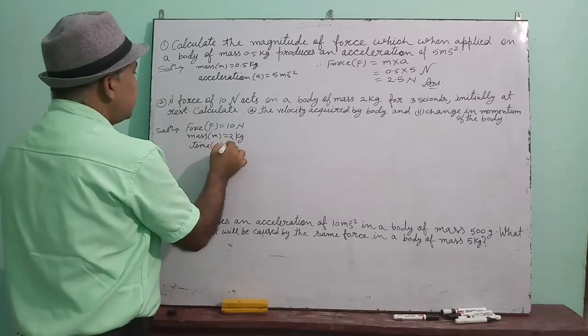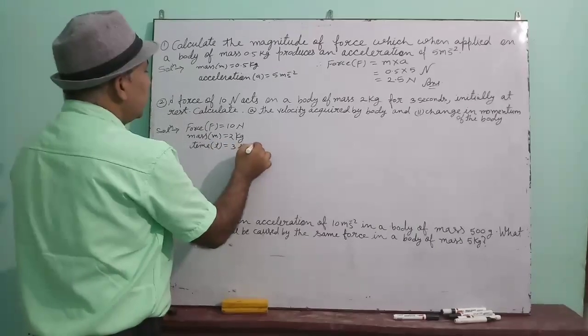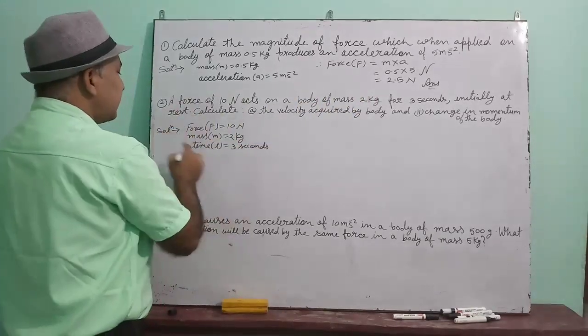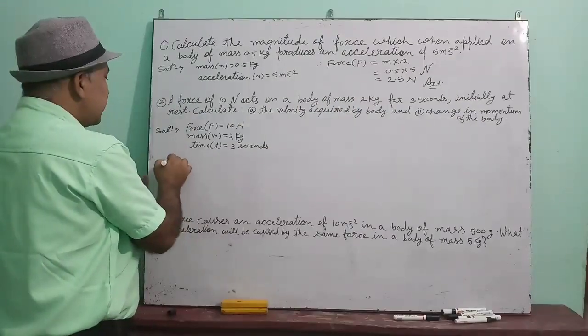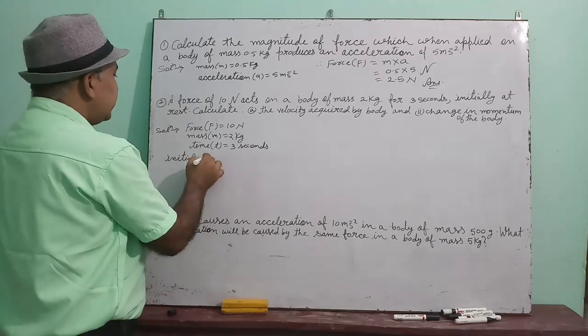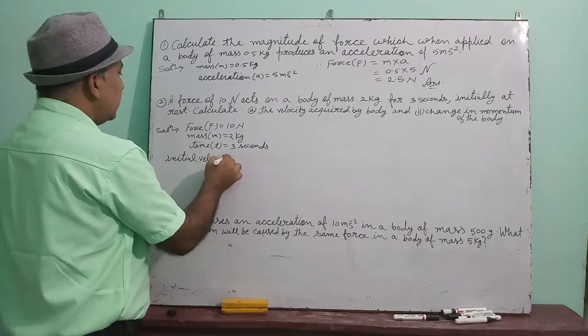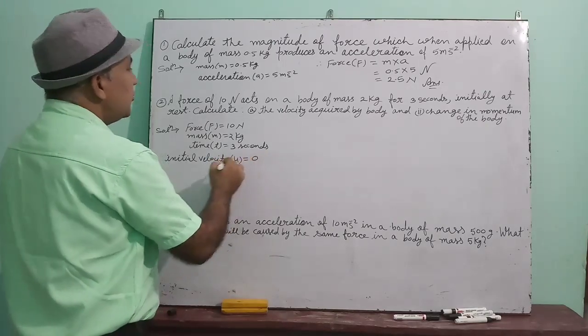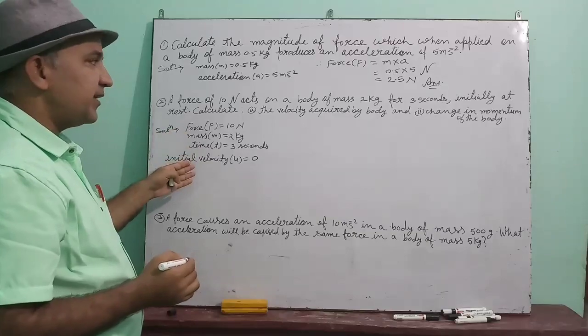That means time t is given, 3 seconds. Initially at rest means initial velocity, which is denoted by u, is equal to 0. These points have been given.